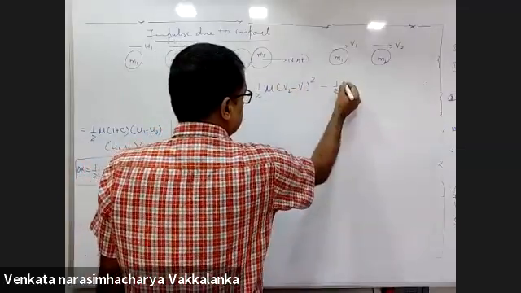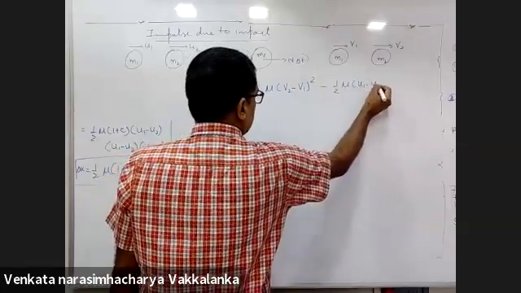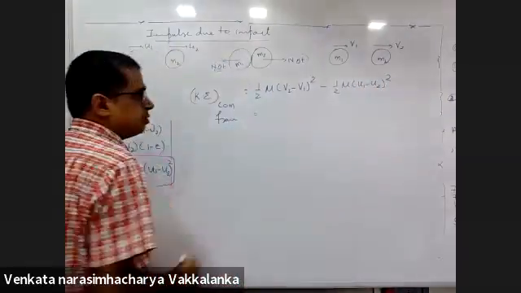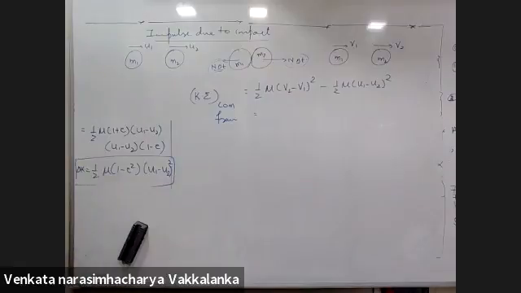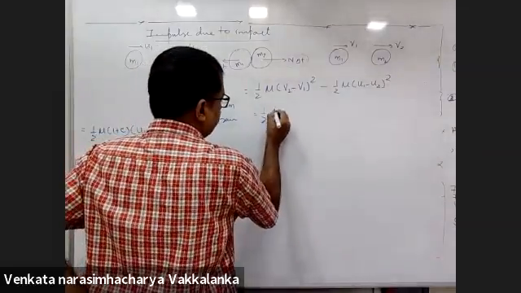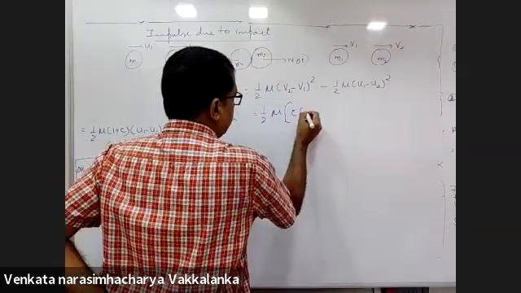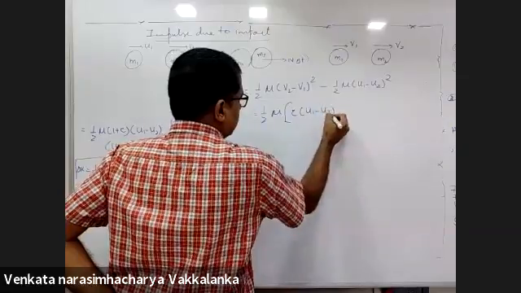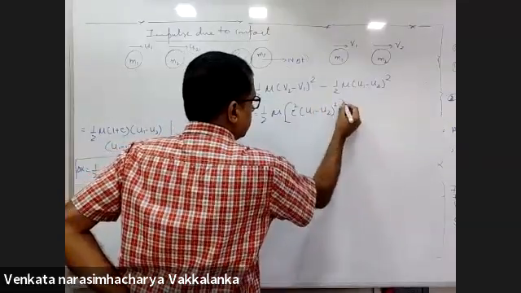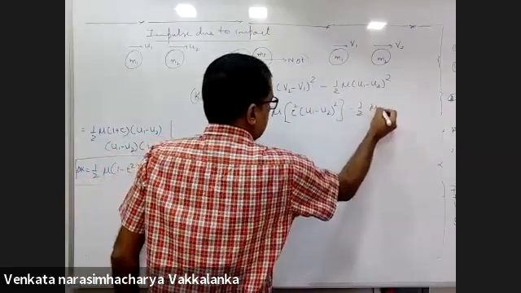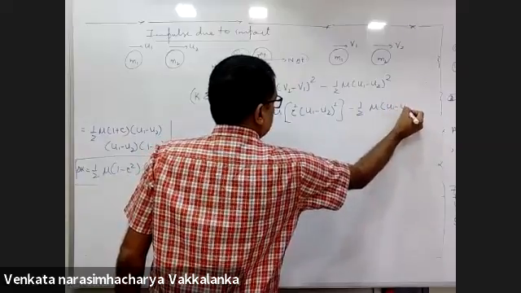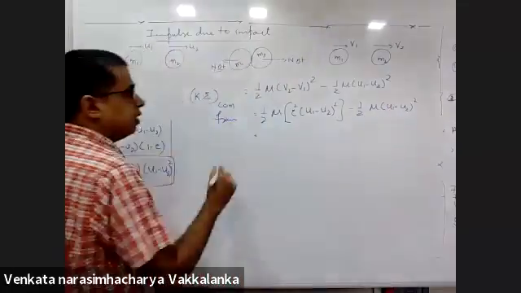Final kinetic energy is half mu e times (u1 minus u2) whole square, minus half mu (u1 minus u2) whole square.